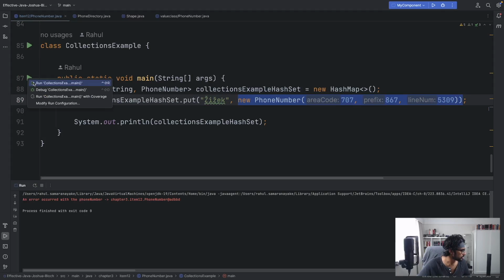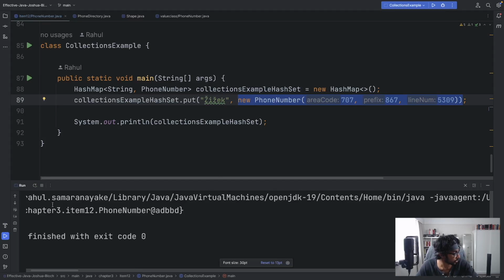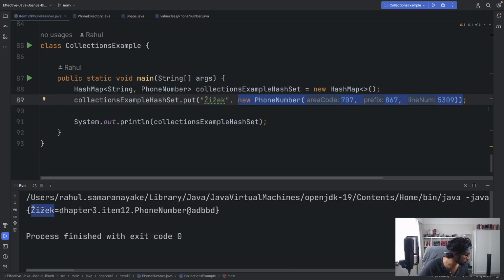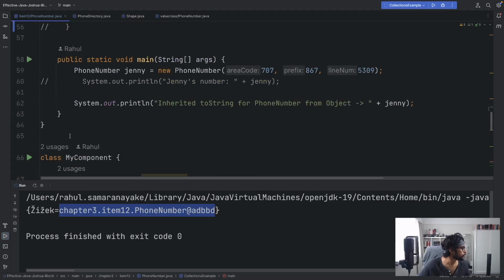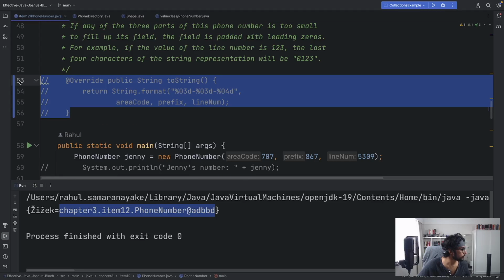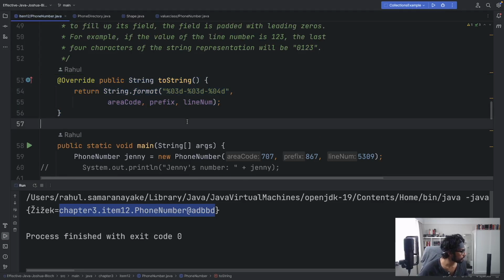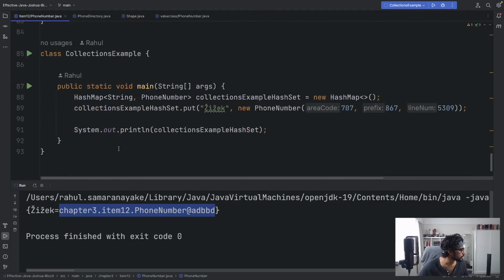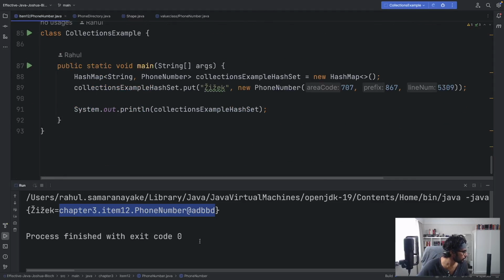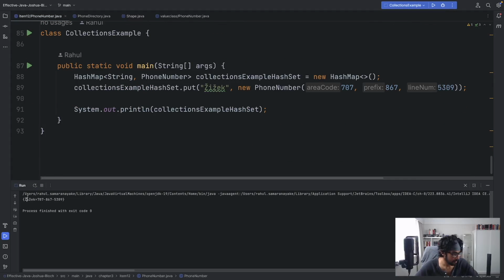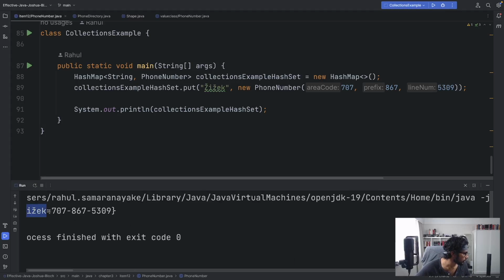If I print this, it says Zizek, and it's printing the object, which is kind of meaningless. But if we override this ToString method and reprint, and then print the elements in that collection, in this case there's only one element, but it says Zizek, and you get Zizek's phone number.